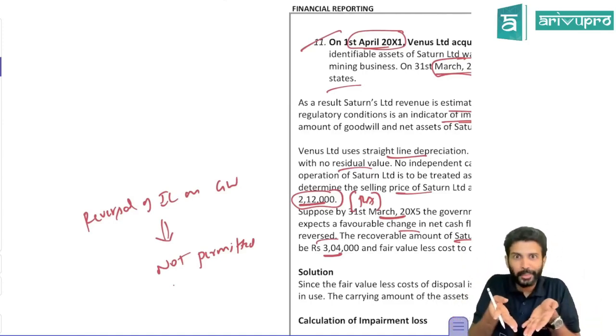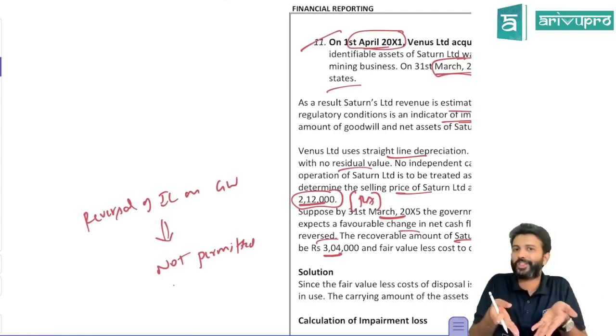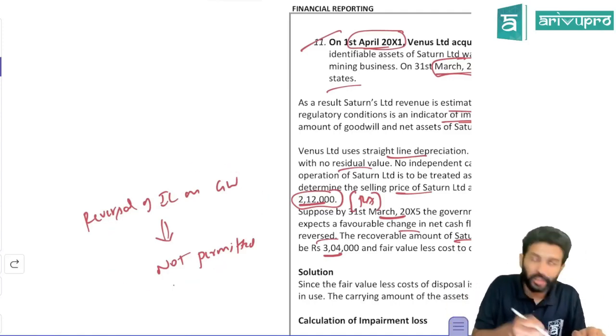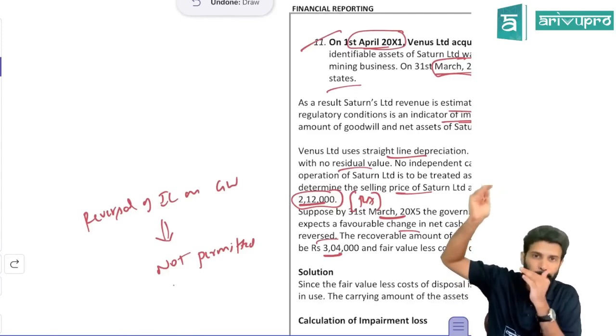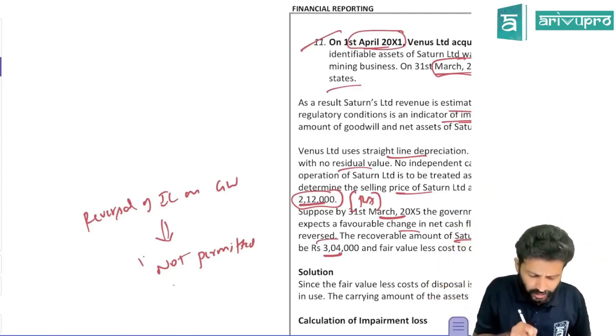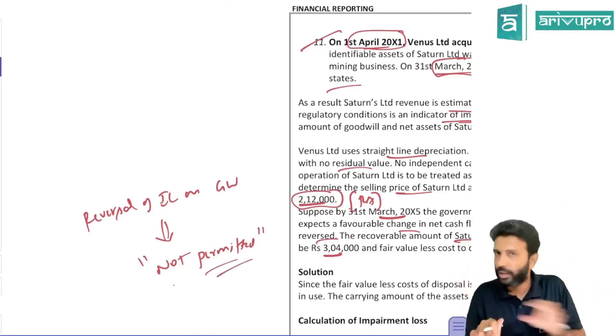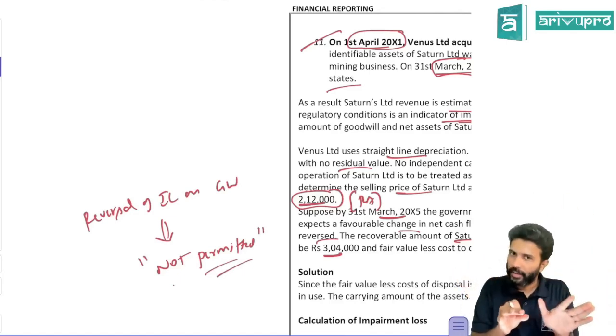Did you do any business combination here? No. This is a simple reversal of impairment loss. So again, business combination is not done. So if you reverse impairment loss, goodwill balance will be restated, and that will amount to self-generated goodwill. Hence, Ind AS 36 says reversal of impairment loss on goodwill is not permitted under any circumstance. You cannot reverse it at all. Fine, this is one thing.